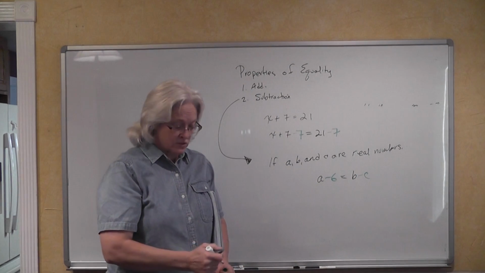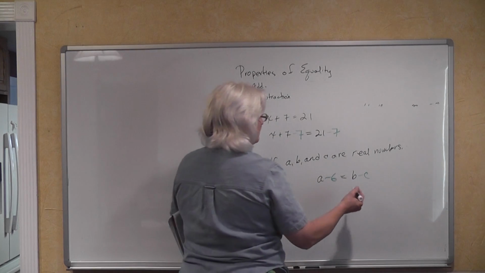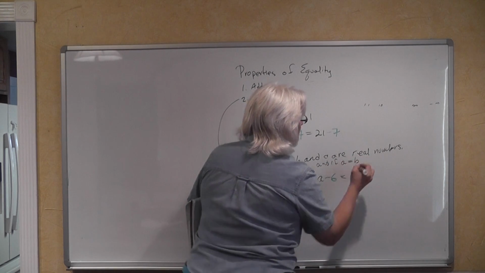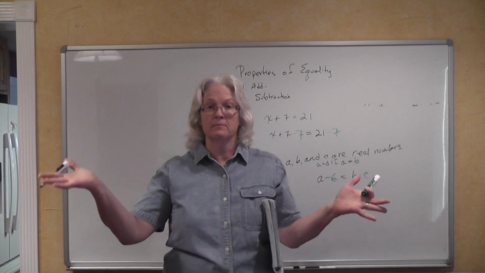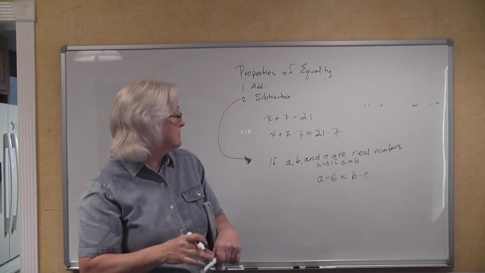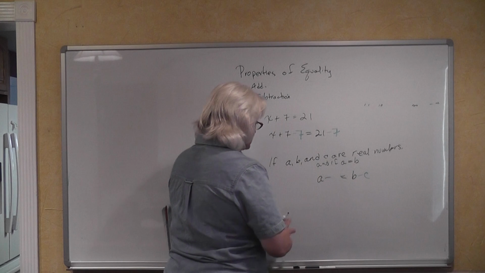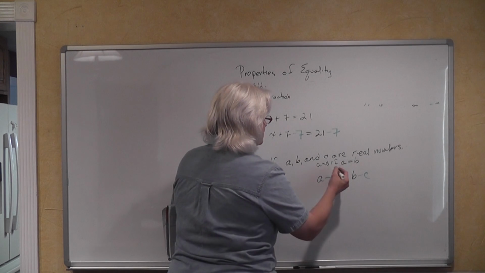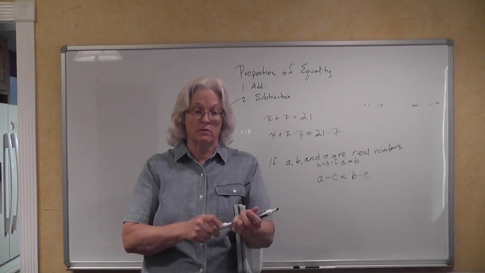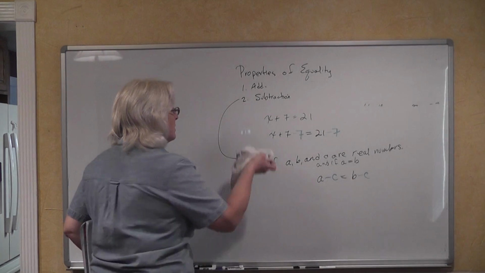And in my desire to make sure I got this right, I left out a piece of information. What did I leave out? If A, B, and C are real numbers, and if A is equal to B. If we have it set up so that our two values on either side of this equal sign are equal, then we can go ahead and subtract C from both sides of the equation without changing the value, and that equation is still going to remain in balance.